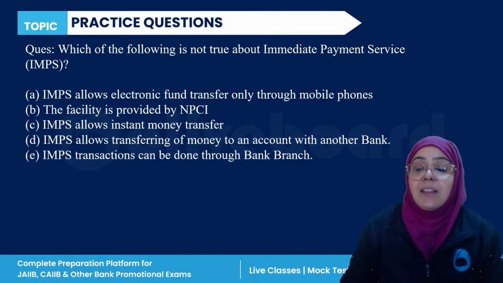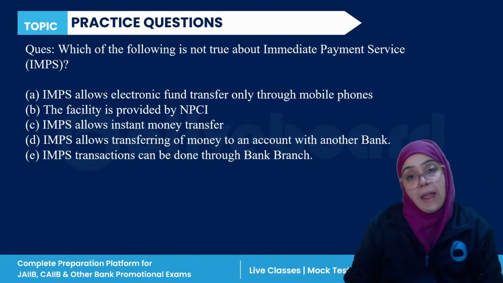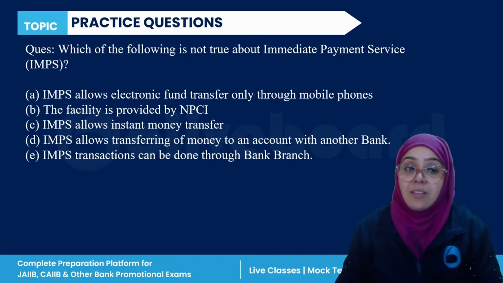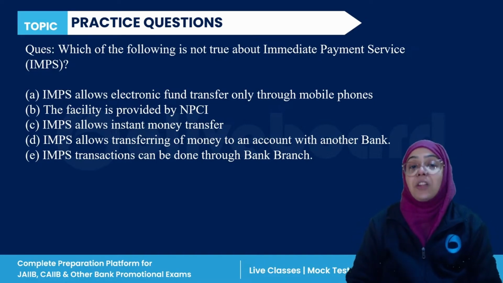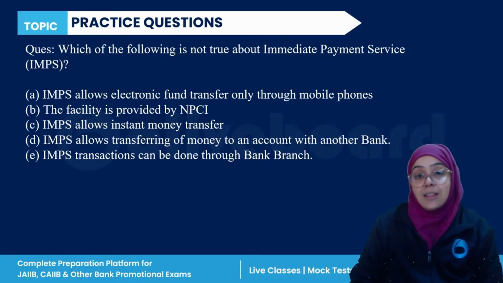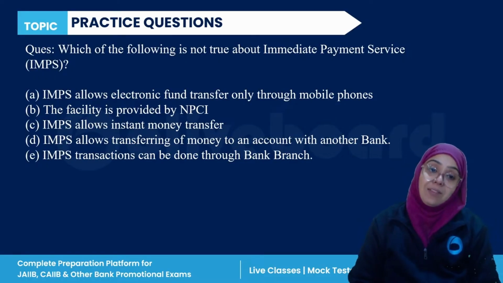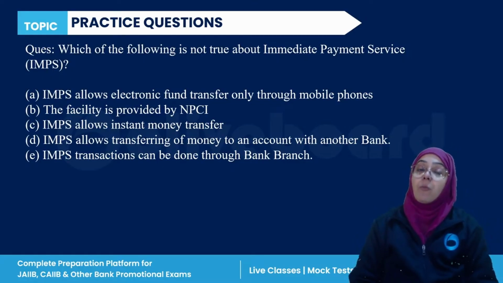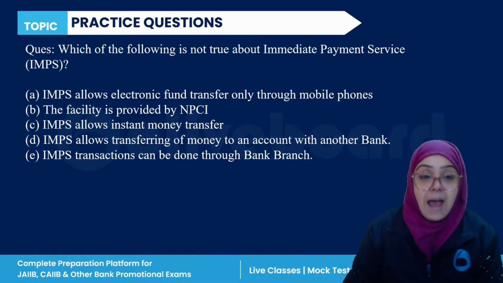Now, which of the following statements is not true about IMPS? IMPS allows electronic fund transfer only through mobile phones. This facility is provided by NPCI. Instant money is transferred, allowing transfer of money from one account to another bank.